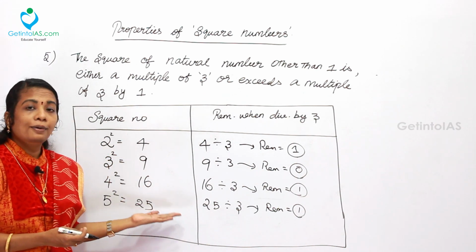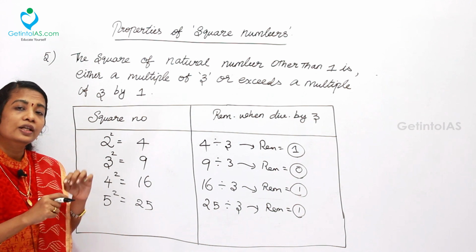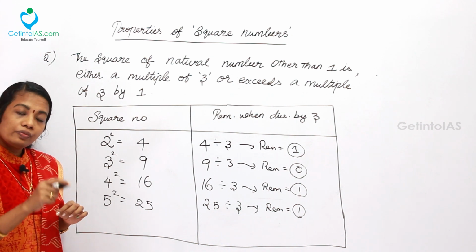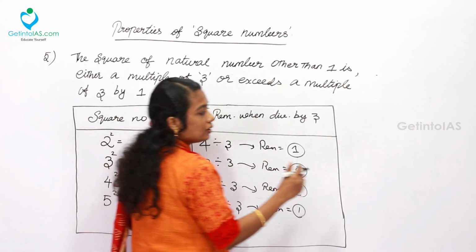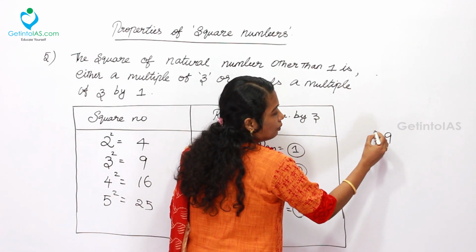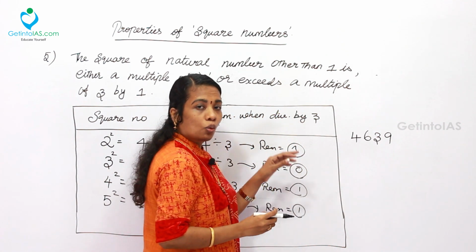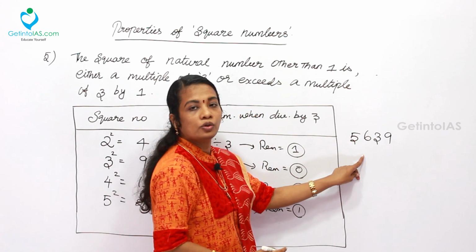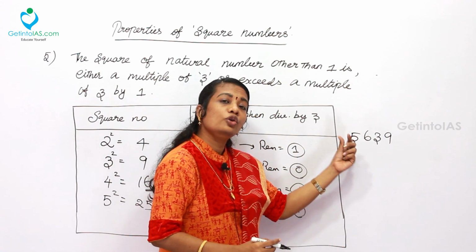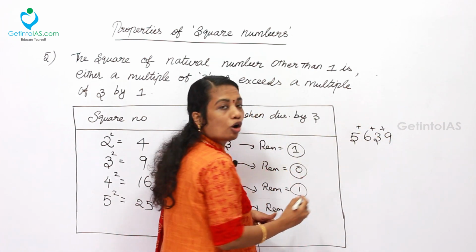So this property will help you check a particular number: if dividing by 3 gives the remainder 2, then you can easily conclude that number is not going to be a perfect square. For that example, I am taking one more number here, 5639. To check whether this number is a perfect square or not, simply sum up all the digits. Why?